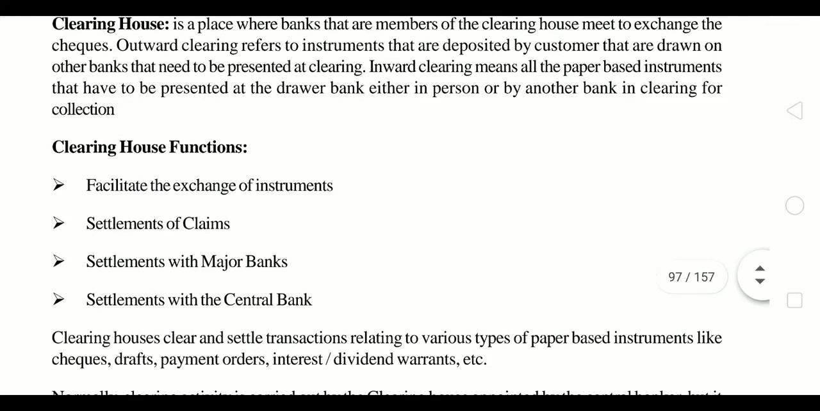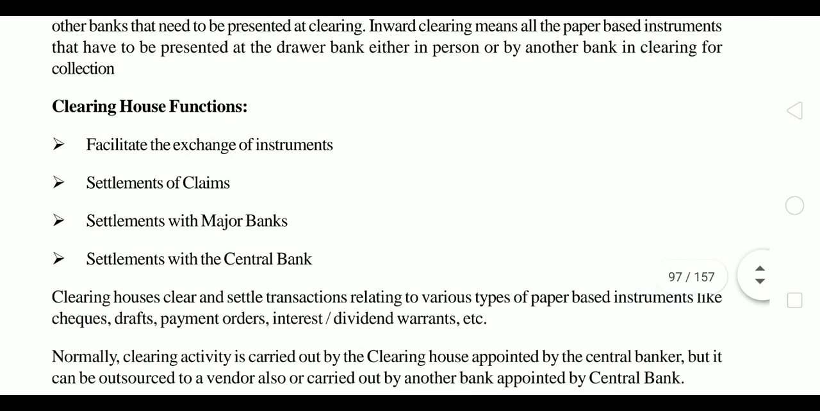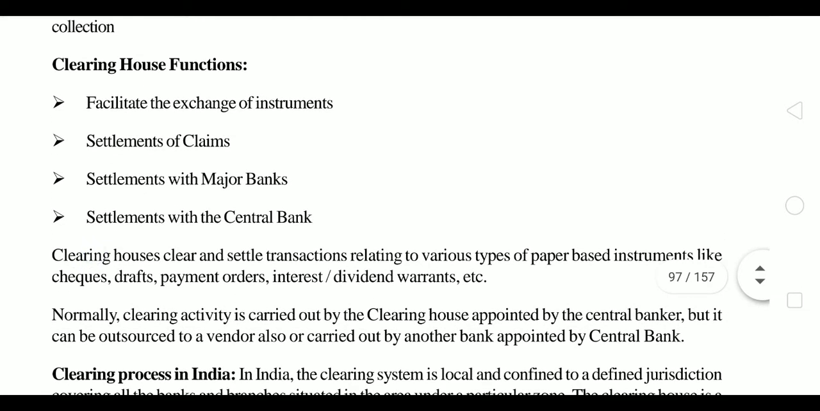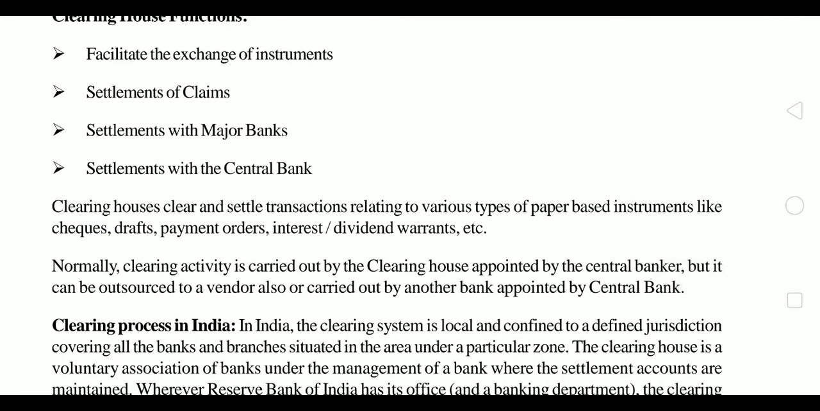Now coming to the functions of clearing. In the functions of clearing, the clearing houses facilitate the exchange of instruments like checks and all. Then settlement of claims. Settlement of claims means who has to be debited, who has to be credited. Settlement with the major banks. Major banks can be, we can say, SBI, PNB, and all those nationalized banks. Settlement with the central bank. Central bank means the Reserve Bank of India.